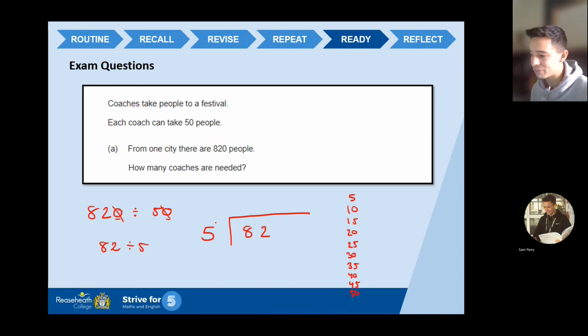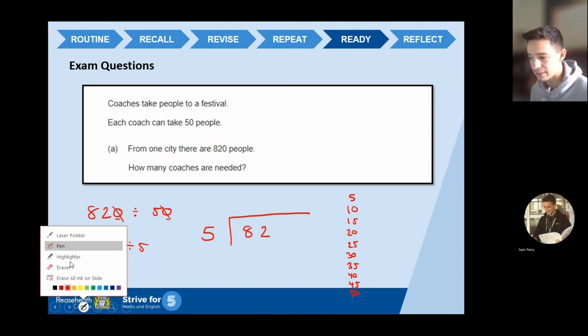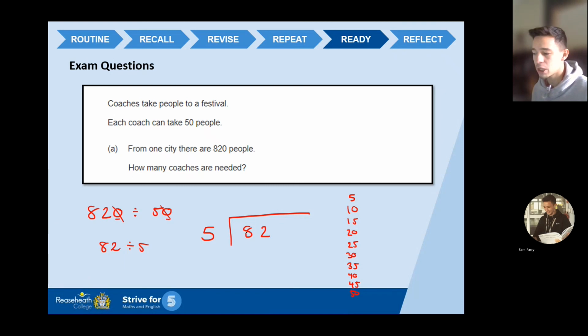Right, question. How many 5s? Let me change the colour of my pen, so then it stands out a little bit better. How many 5s go into 8? One of them. There is a difference between 5 and 8 of 3. Now I have to think, how many 5s go into 32? Well, 32 on my number line would be there. So that is 1, 2, 3, 4, 5, 6 of them. But I have a remainder. Okay, so if I have a remainder, I'm going to have to put in some decimal points. Then have a 0. So the remainder, the difference between 30 and 32 is 2. So 5s into 20, 1, 2, 3, 4.